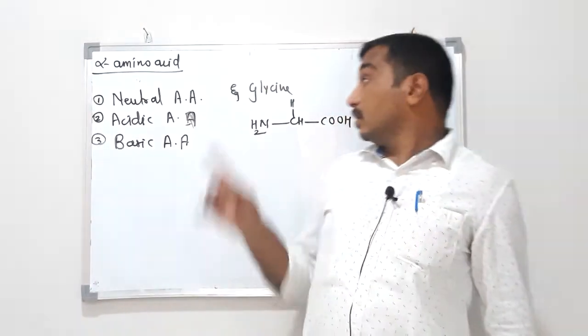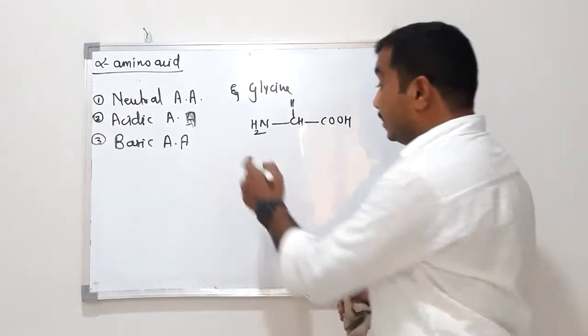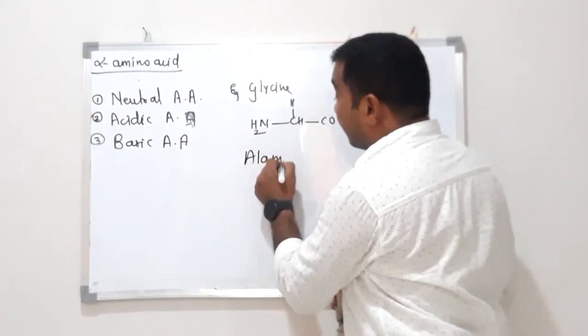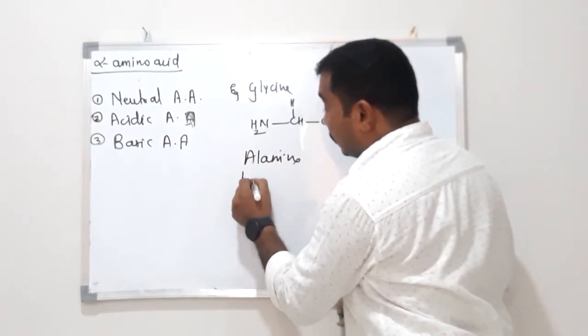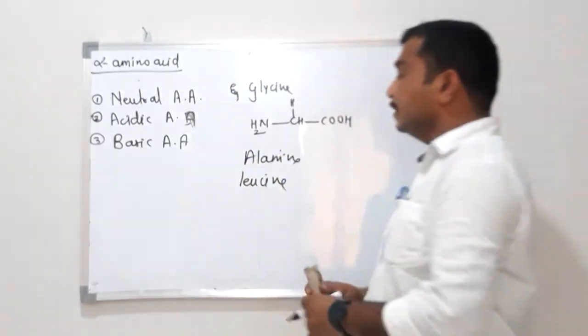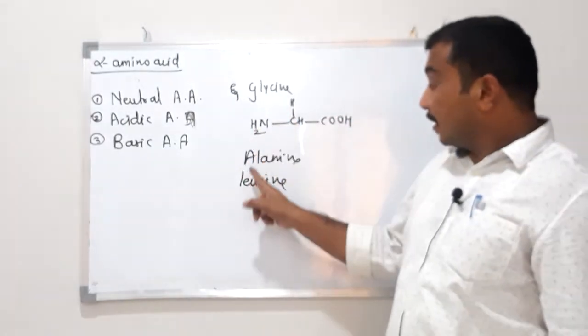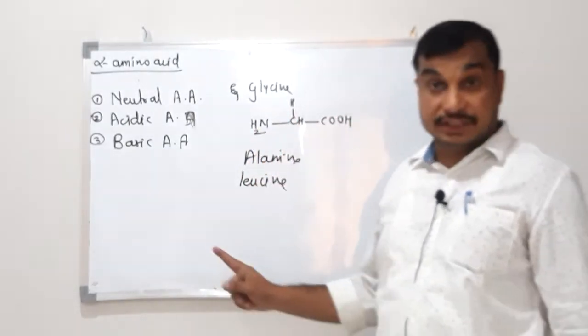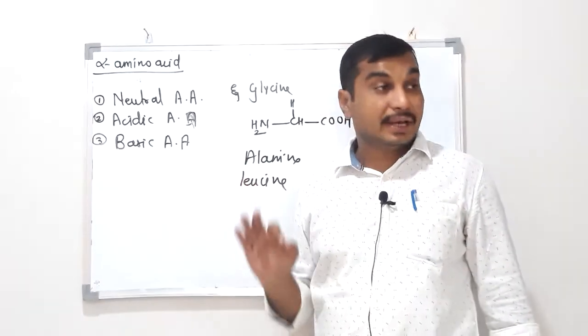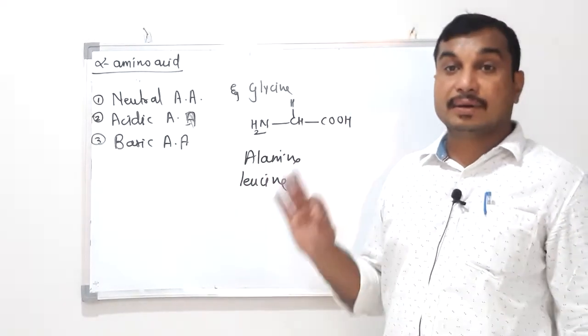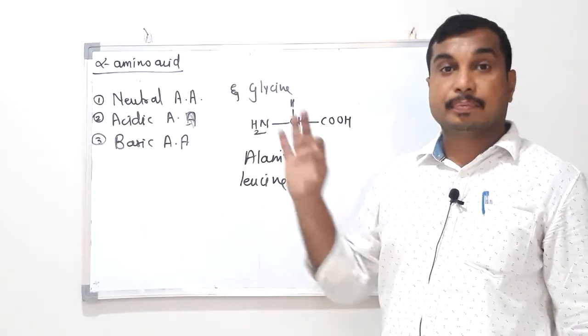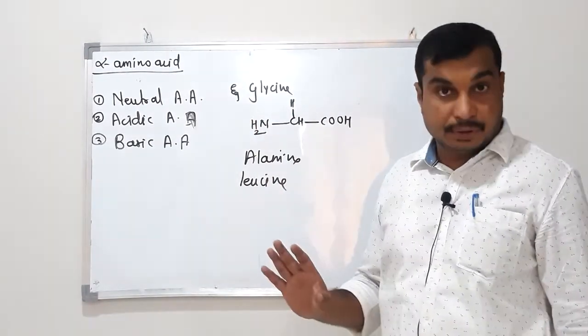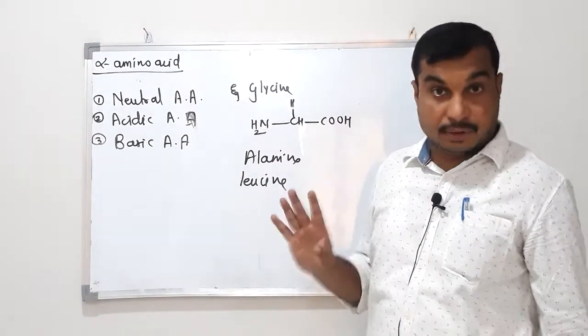Glycine, alanine, leucine, and so on are neutral amino acids because they contain an equal number of acidic and basic groups in the molecule.